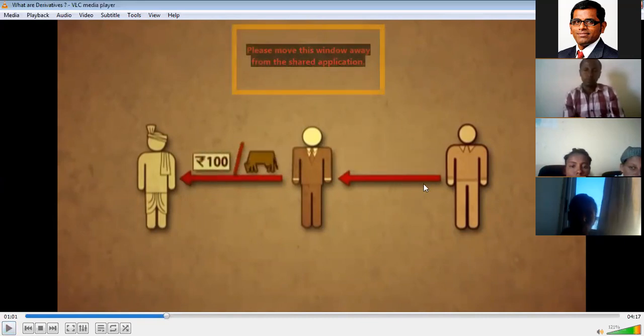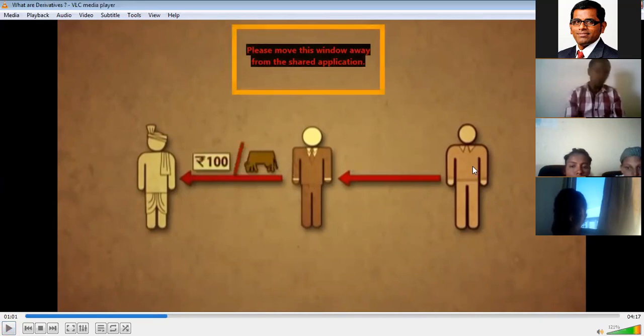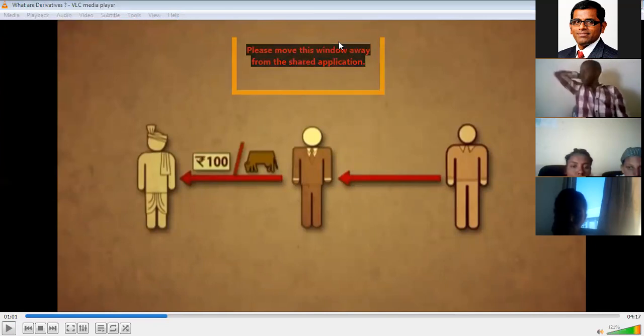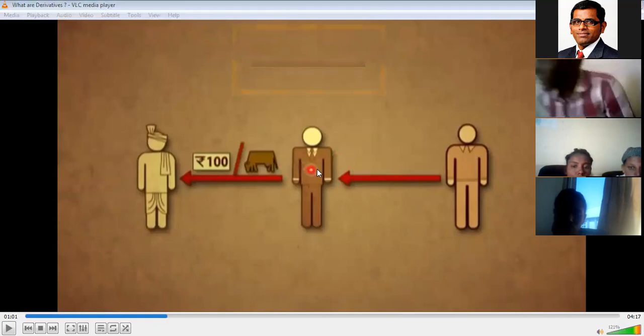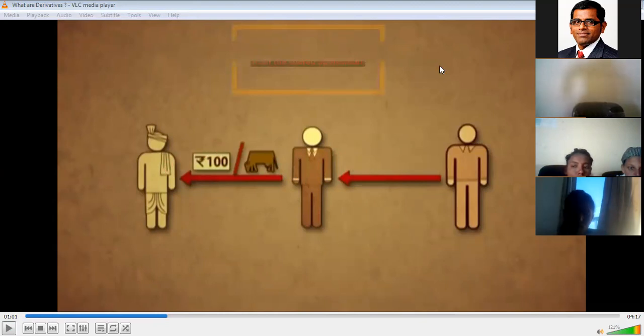The investor is telling the broker that he is agreed to pay 100 birr for each cow after 1 year. So the broker is sending this proposal to the farmer. Now let's see what will happen.